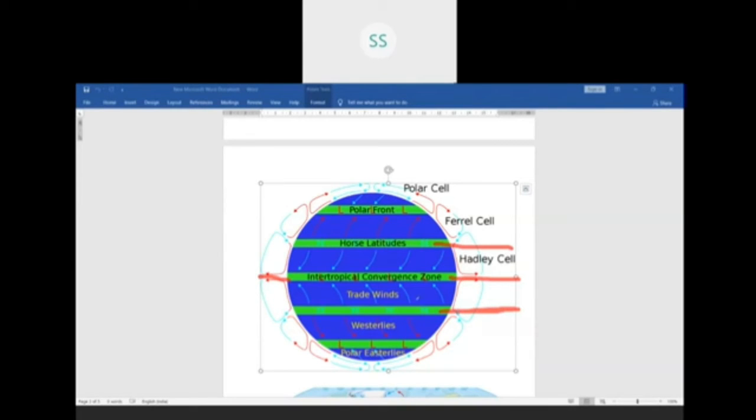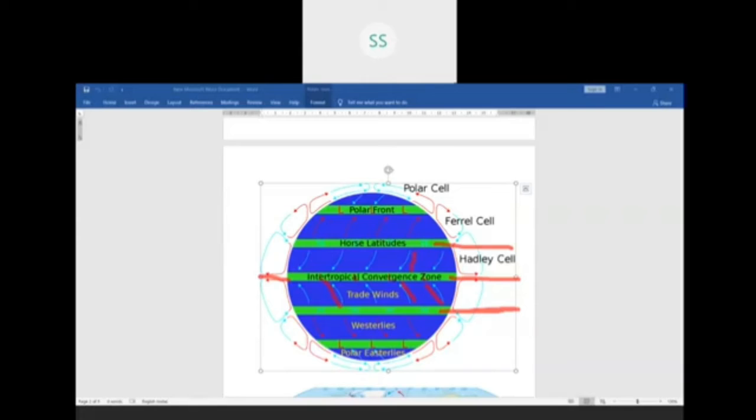Now, why are the winds shown like this? Why are the winds blowing from the tropics to the equator? You can see in the northern side the winds are blowing from Tropic of Cancer to equator. In the southern side the winds are blowing from Tropic of Capricorn to equator. Why are they blowing like this?